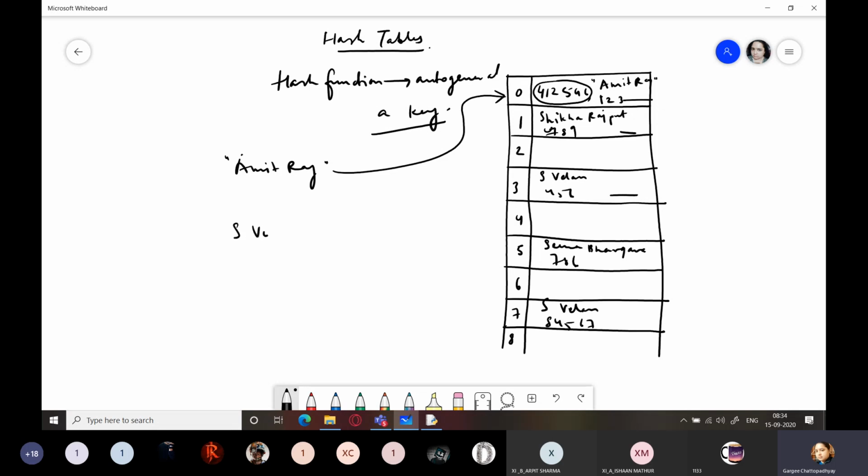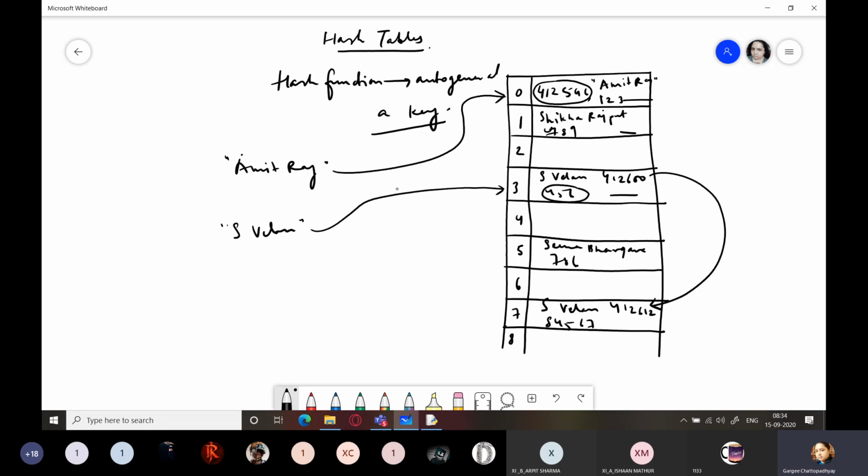Next is S. Velan. Previously, S. Velan's record was this. Of course, because this is a number that is an integer, and integers are what? Immutable. They cannot change their value in place. So what happens is, here the key which was there, suppose some other key is used over here, this key creates a link to this memory area, and that should have some other value, right? So this key creates a link to this memory area.